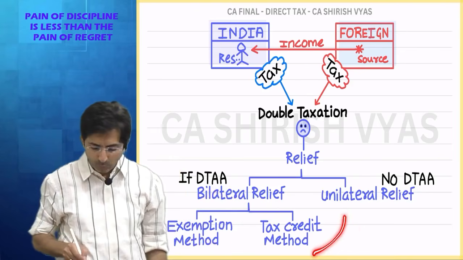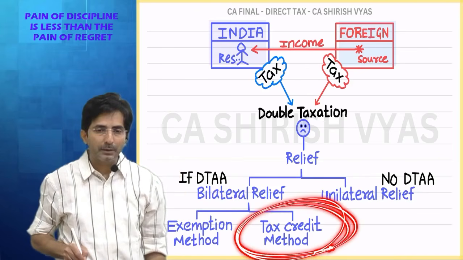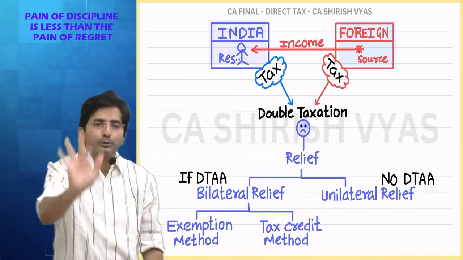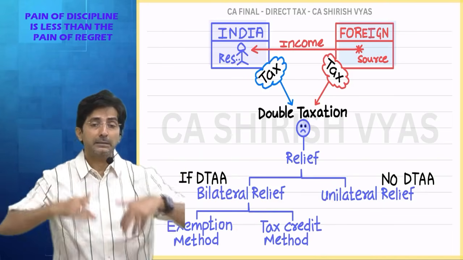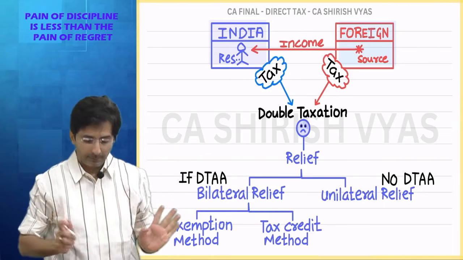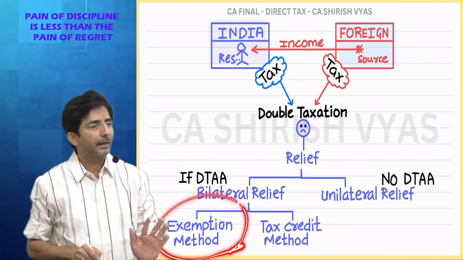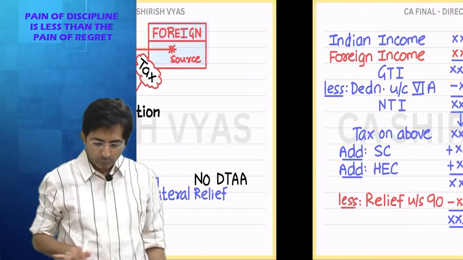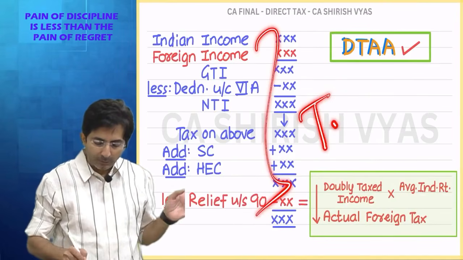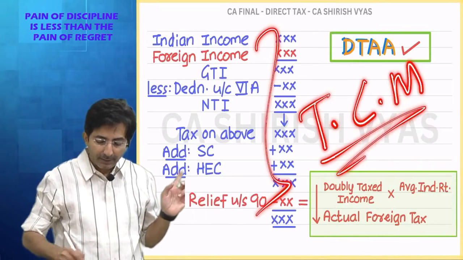Most of the DTAAs go according to the tax credit method. That's why in our ICI paper also, the exemption method has never come. There is no sum also in the study material. This is just theoretical. And what is there to explain in this? It is a straightforward thing. So in short, this was according to the tax credit method.